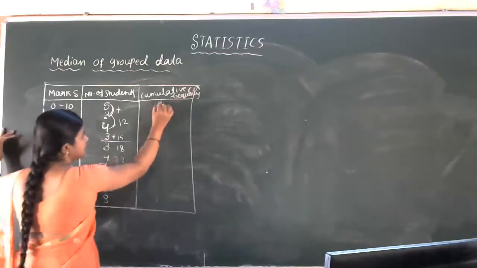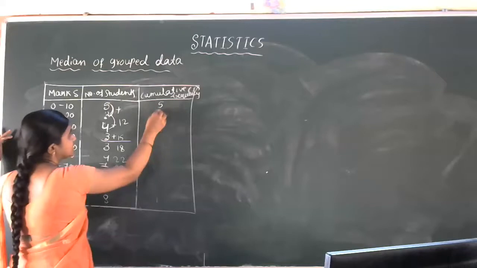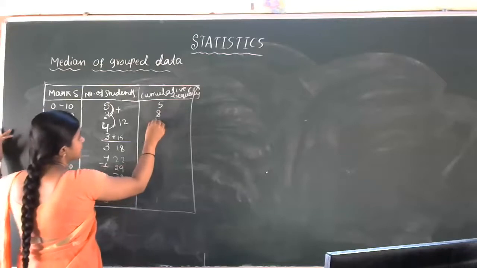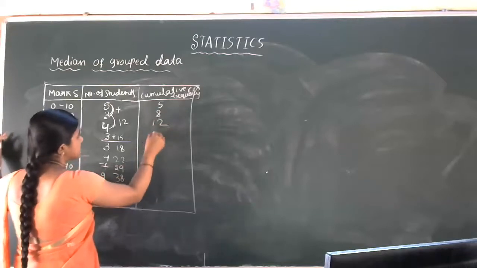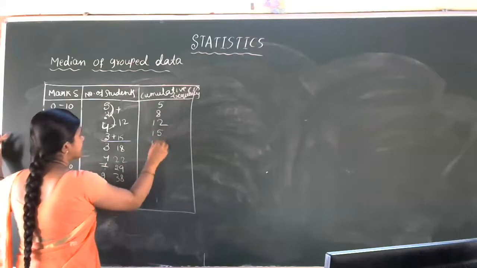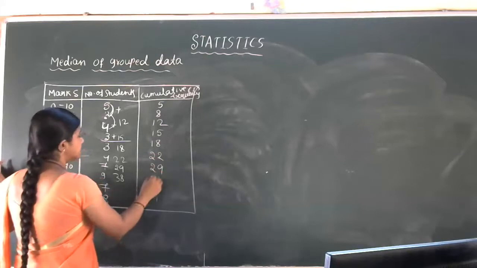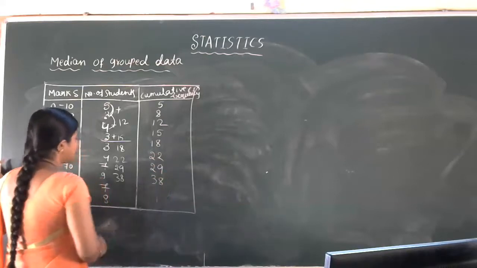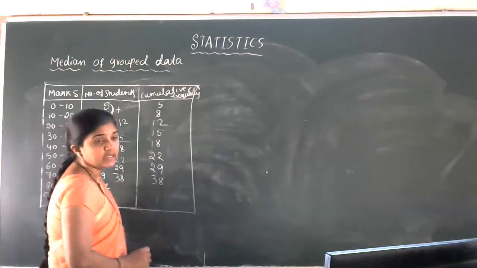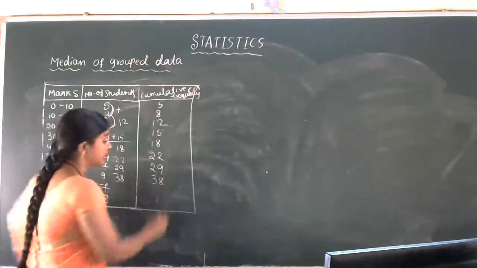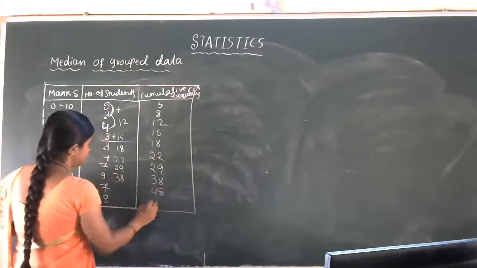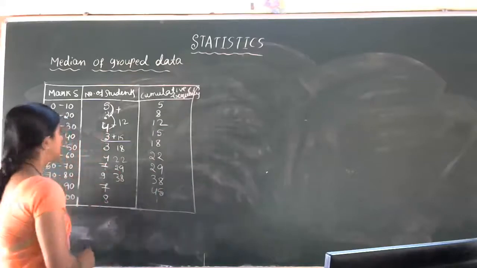Okay, first one is 5. Then 5 plus 3 is 8. 8 plus 4 is 12. Then 12 plus 3 is 15. 15 plus 3 is 18. 18 plus 4 is 22. 22 plus 7 is 29. 29 plus 9 is 38. Okay, 38 plus 7, how much did you get? 45. Okay, then last, 45 plus 1.